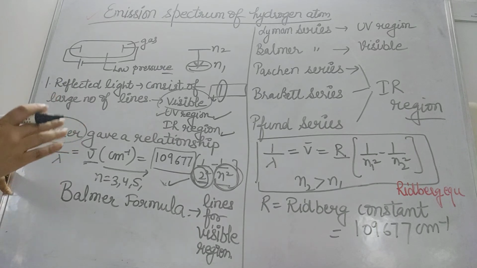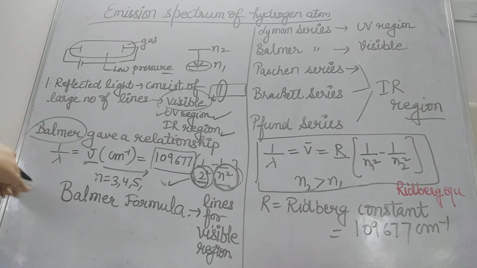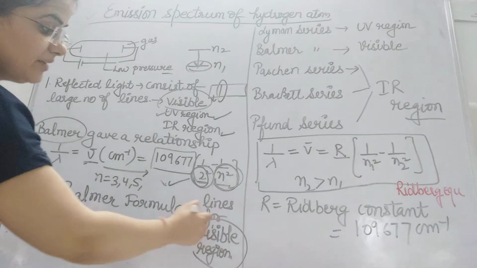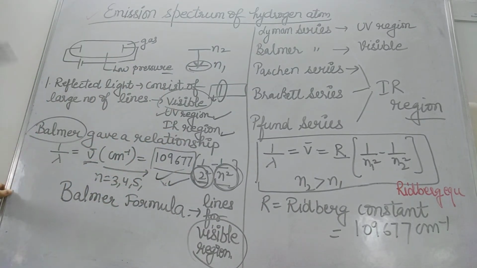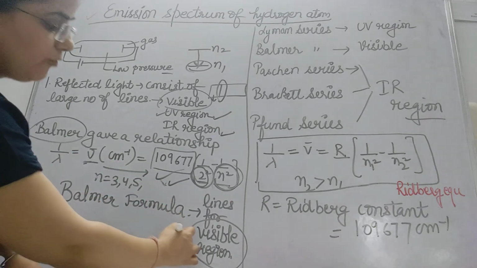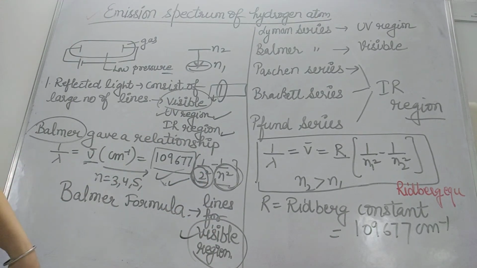This is the general information I am giving you about the hydrogen spectrum, and this formula is valid only for those lines which fall in the visible region.